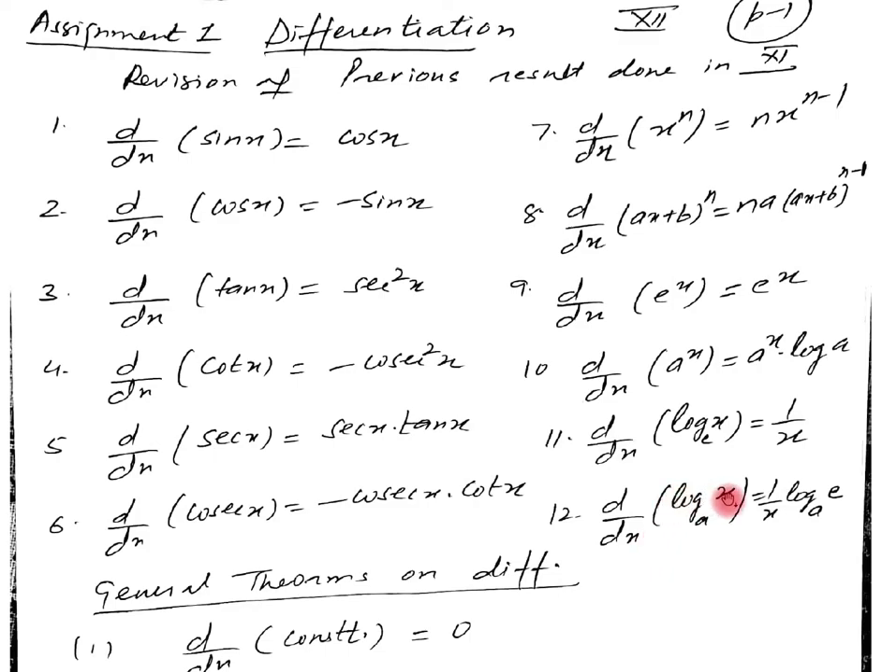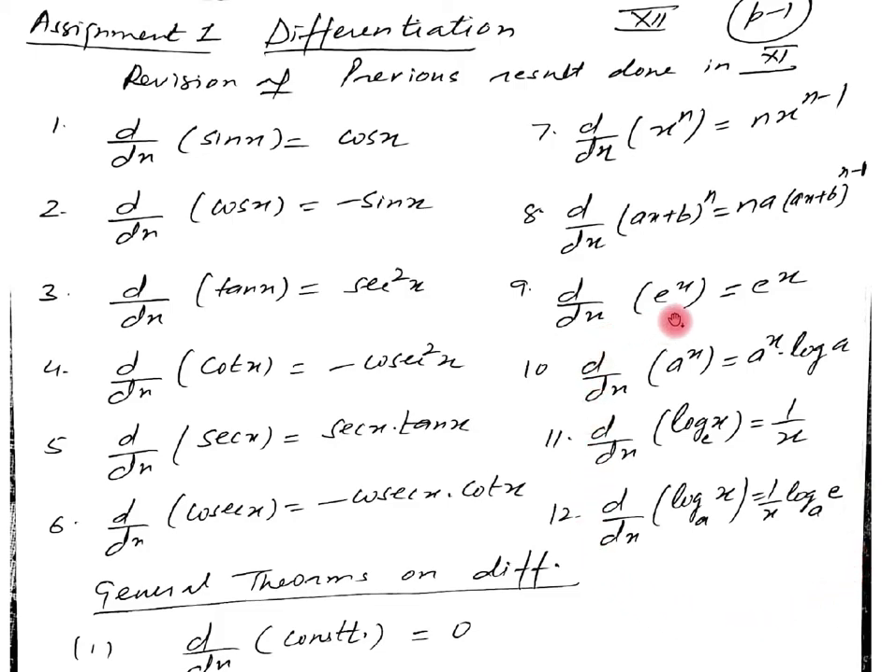The derivative of log x with the base a, where a is any constant and its value is always greater than 0, is equal to 1 upon x into log of e with the base a. Just see these 3 or 4 new results that you are doing in the 12th class. Let me repeat it again.